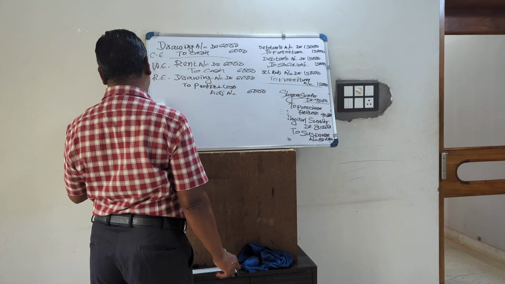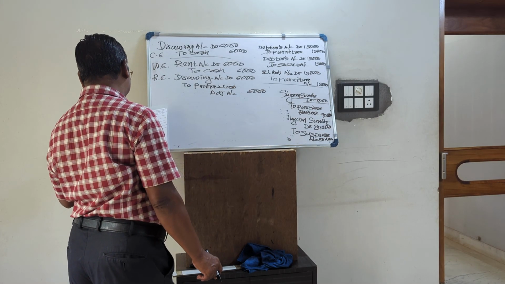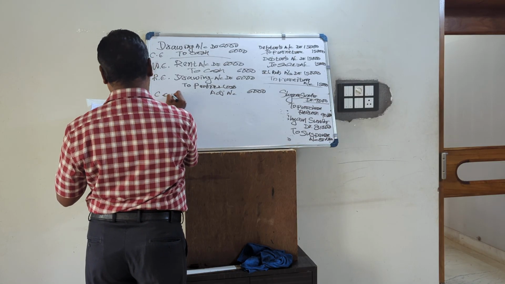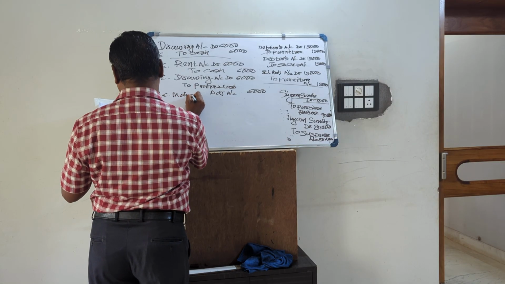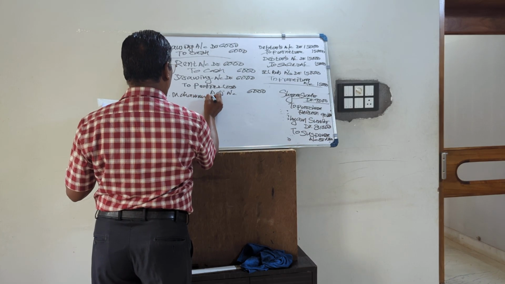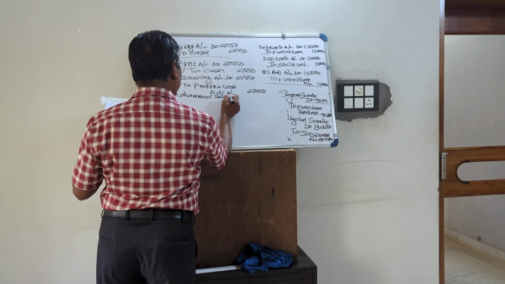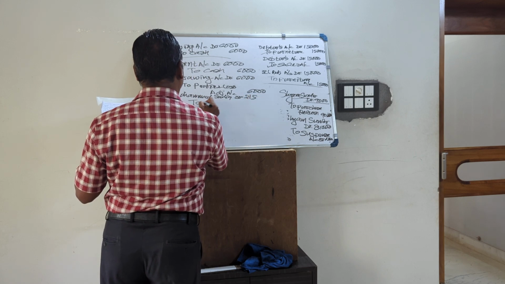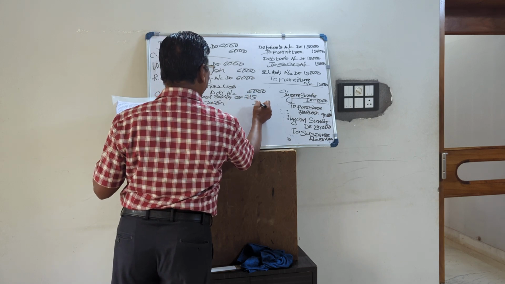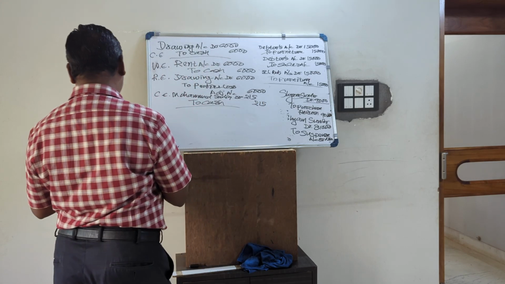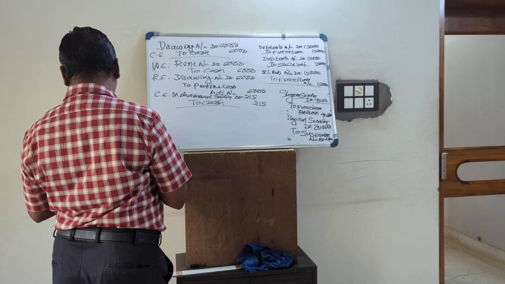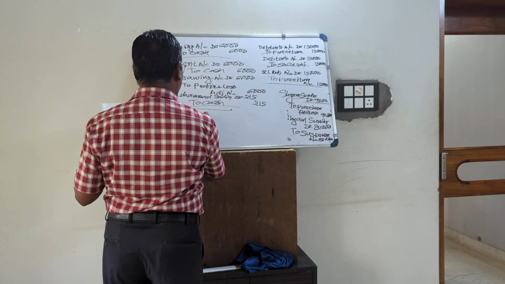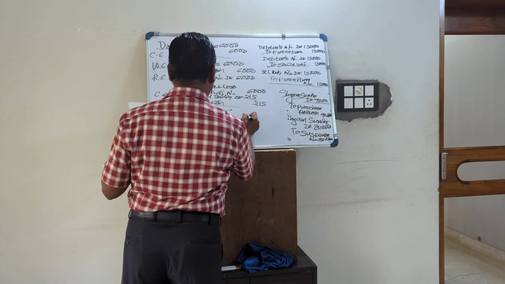Then a payment of 215 to Muhammad Sadiq posted to his credit. So we are paying to Muhammad Sadiq. The correct entry is Muhammad Sadiq account debited, amount 215. Suppose we are paying cash, the business is paying cash to Muhammad. But what is done? Muhammad Sadiq is posted to his credit account.